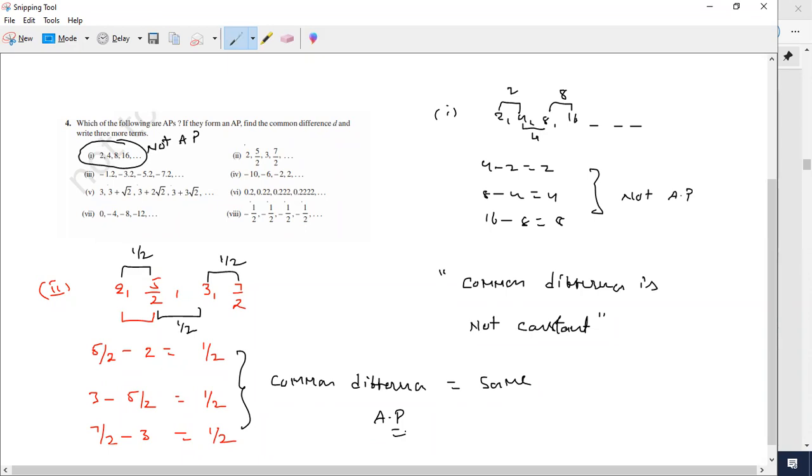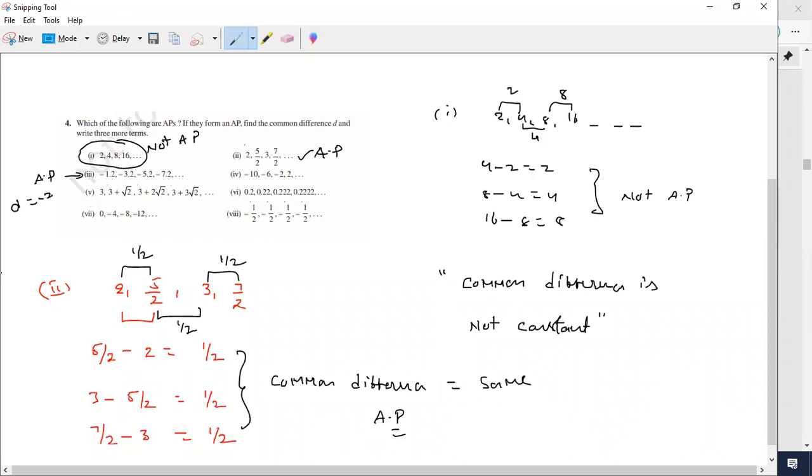What is the common difference in the third question? I'm doing only up to here, guys. Tomorrow in class we will write the 3 more terms. I will do it in tomorrow's class. This is in AP. This is also in AP. What is the common difference here? The common difference is minus 2. Am I right or wrong?